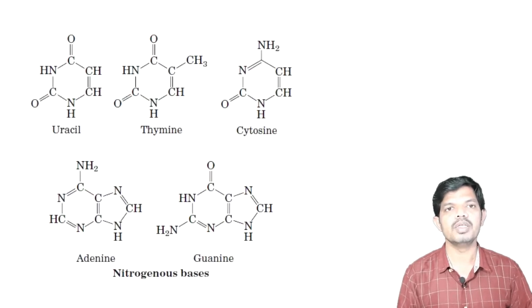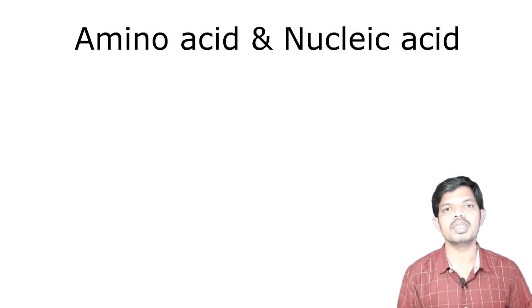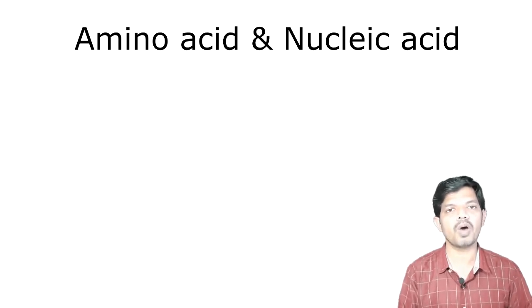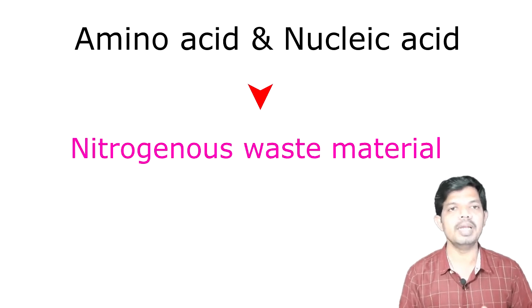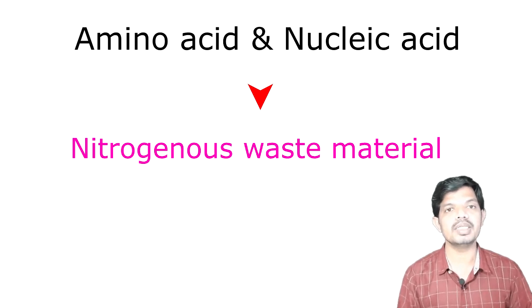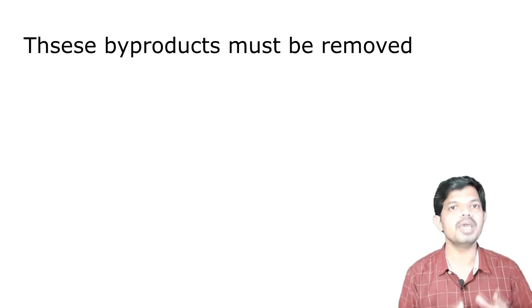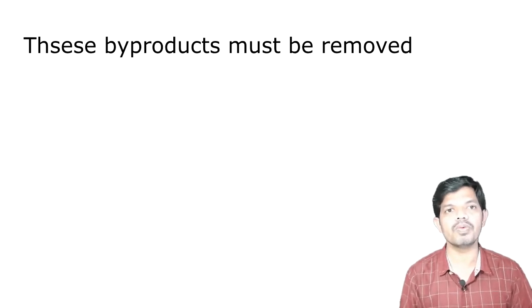Amino acids and nucleic acids are nitrogen containing molecules. When animals catabolize these molecules for energy or convert them into carbohydrates or lipids, they produce nitrogen containing byproducts called nitrogenous waste that must be eliminated from the body. Most excreted components in the urine are metabolic byproducts that collect within the organism and must be removed so that they will not interfere with the organism's physiological balance.